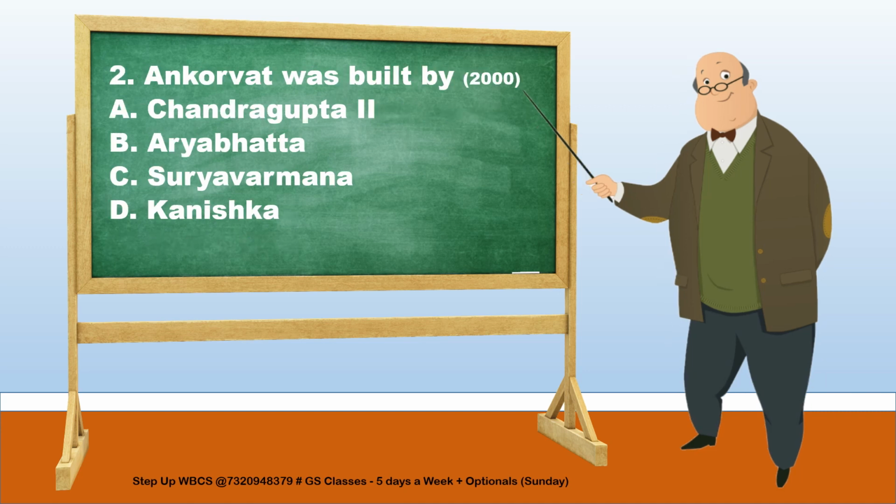The second question is, Angkor Wat was built by. There are four options: Chandragupta II, Aryabhatta, Suryavarman, and Kanishka. The answer to the question is Suryavarman. Now, Angkor Wat is located in northwest Cambodia, and is the largest religious structure in terms of temple complex in the world by land area. The temple was built by King Suryavarman in the early 12th century.